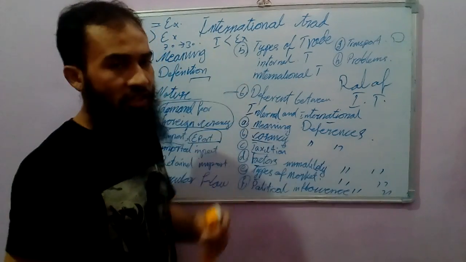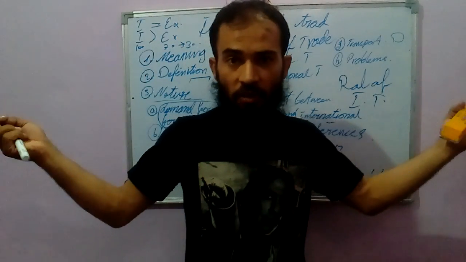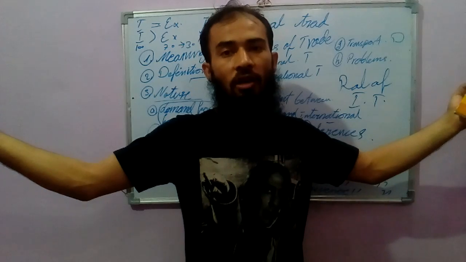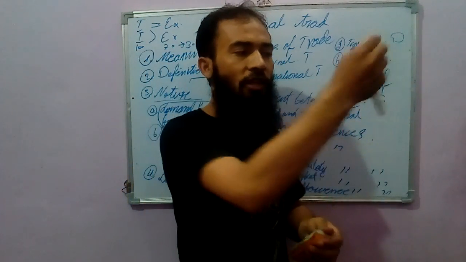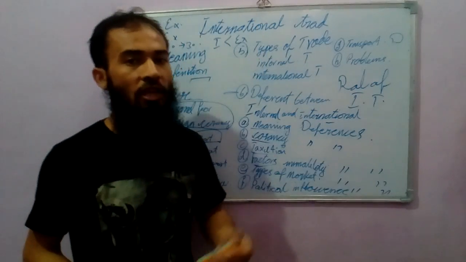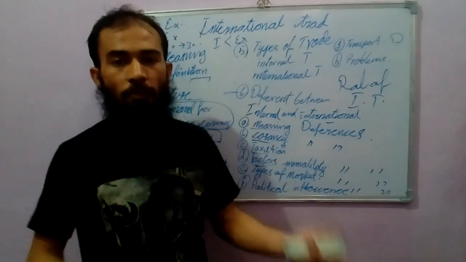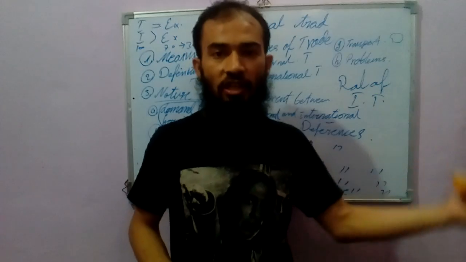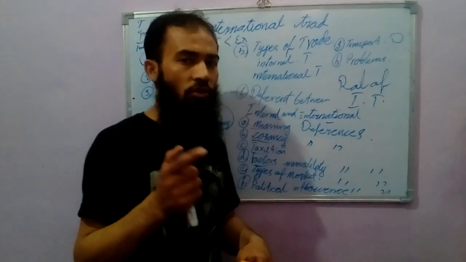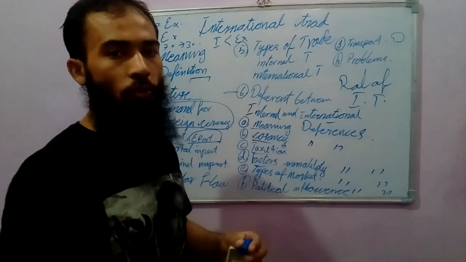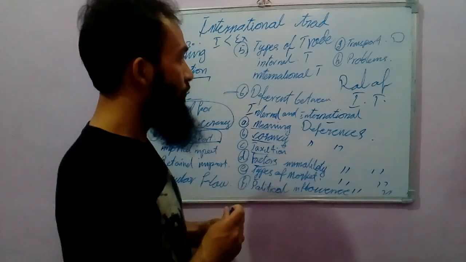But at the international level, we face very big problems and differences, where a single word of a politician can affect international trade, like India and Pakistan, Afghanistan and Pakistan, and the United States and Iran. The United States mostly uses a deterrence policy in international trade.